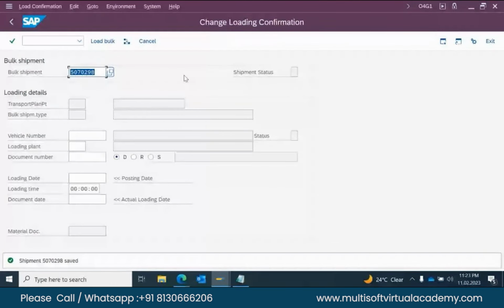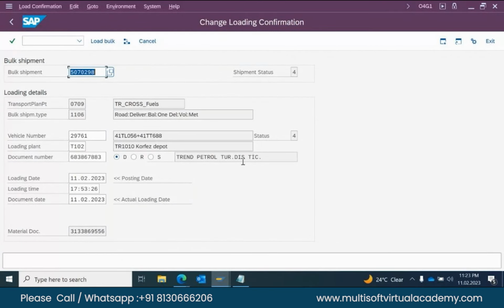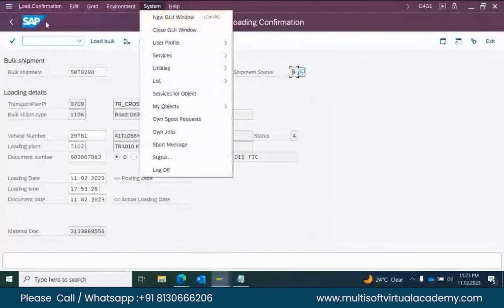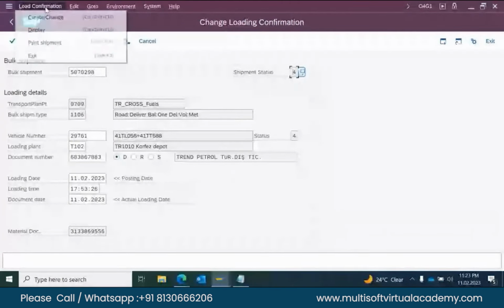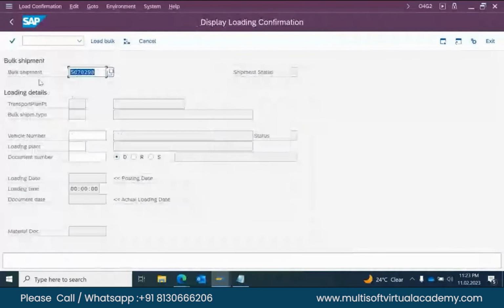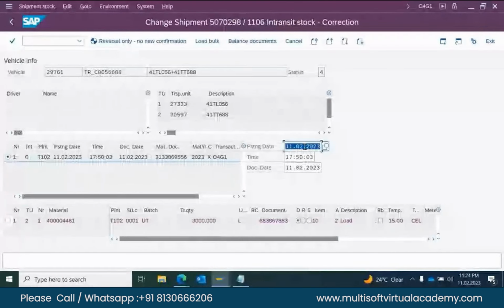Now once I press enter, you can see the status, meaning that loading has been done. This is O4G1 and display is O4G2. If you find any issues in the loading, then you can make corrections. Here you can make the necessary changes if any issues are there. Okay, sir.